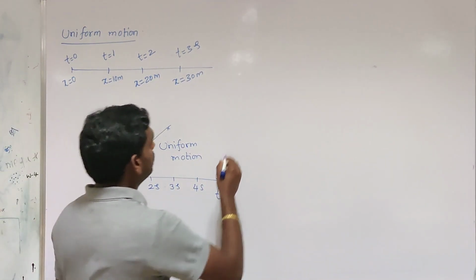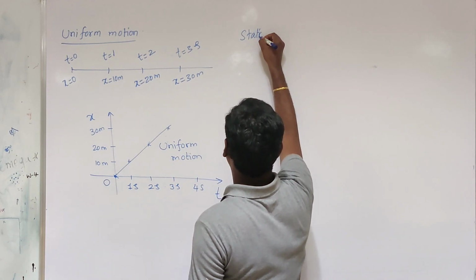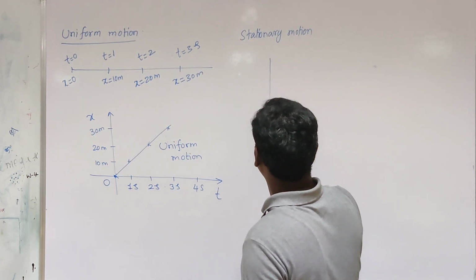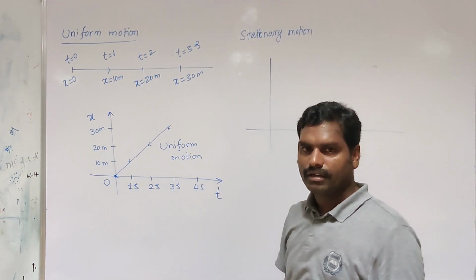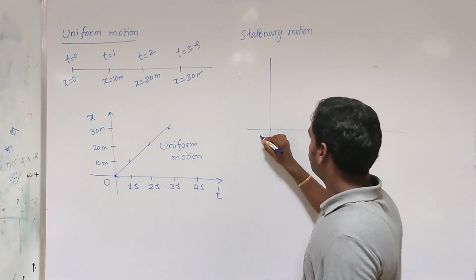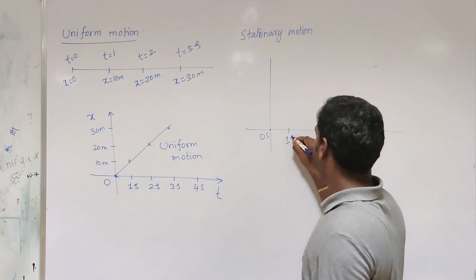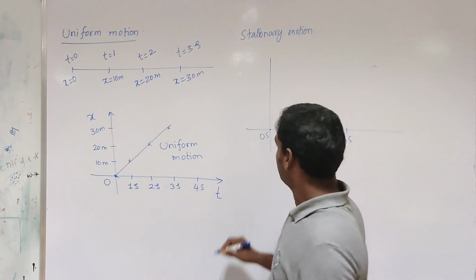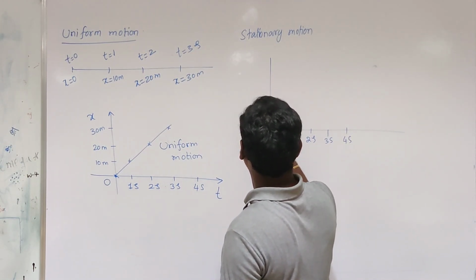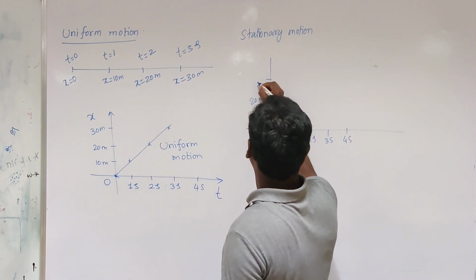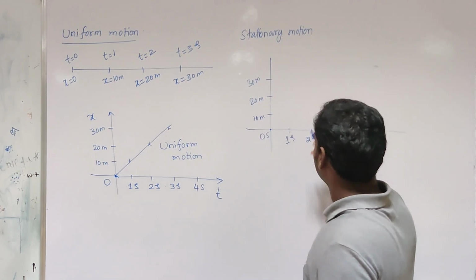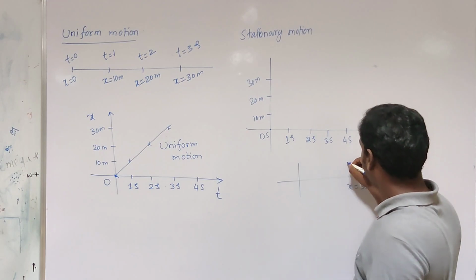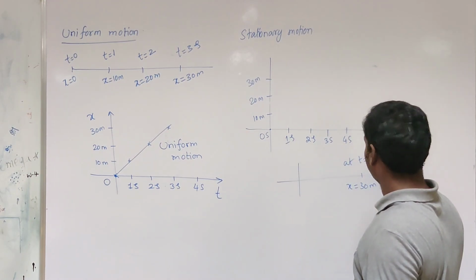Another example is stationary motion. We can say that the particle is stationary only if the position of the particle remains constant at any time. Consider this is t equal to 0 seconds, t equal to 1 second, t equal to 2 seconds, t equal to 3 seconds, t equal to 4 seconds, like this. Consider 10 meters, 20 meters, 30 meters. Consider the particle is at x equal to 30 meters at t equal to 0 seconds.